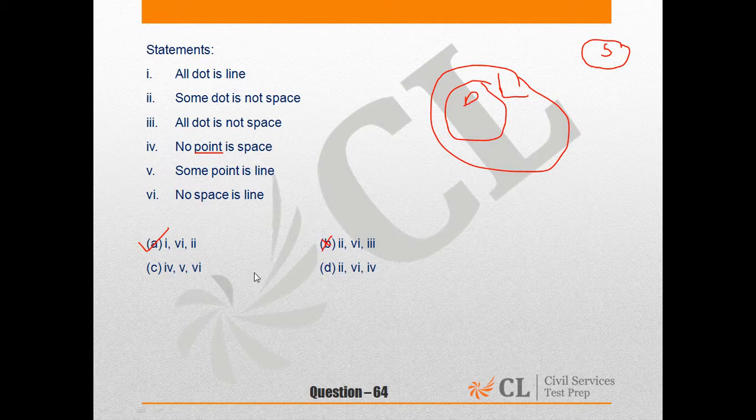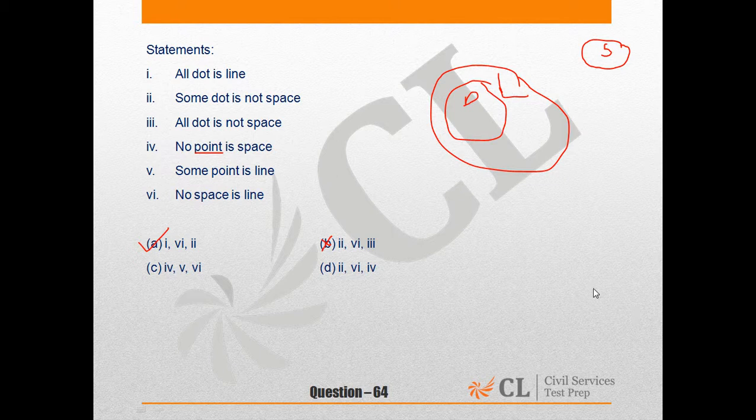Let's look at option C. Statement 4 says no point is space. Statement 5 says some point is line. Statement 6 says no space is line. If we can draw a diagram where some space becomes line, then obviously this conclusion will be false.